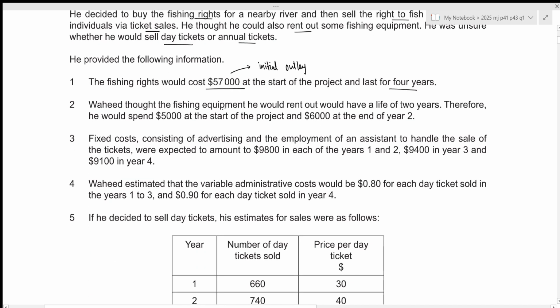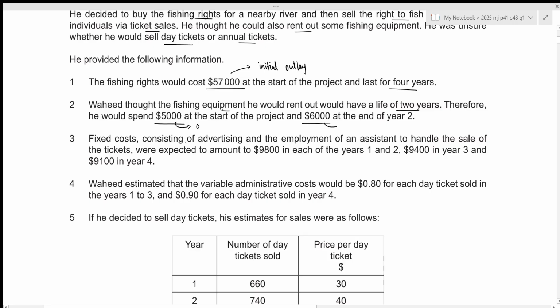Wahid thought the fishing equipment he would rent out would have a life of 2 years. Therefore, he would spend 5,000 at the start of the project and 6,000 at the end of year 2. Okay, so this 5,000 is also to be incurred in year 0 because this is the start of the project, and 6,000 at the end of year 2.